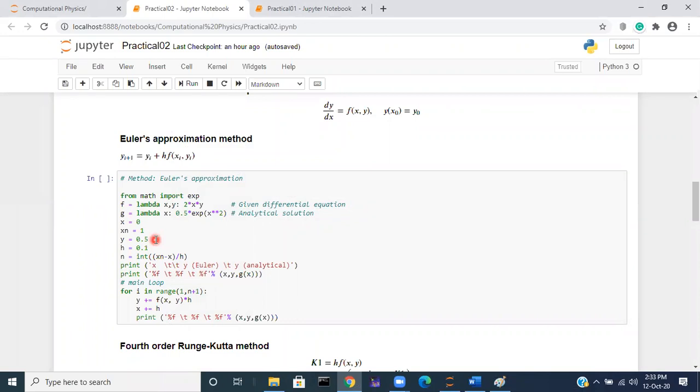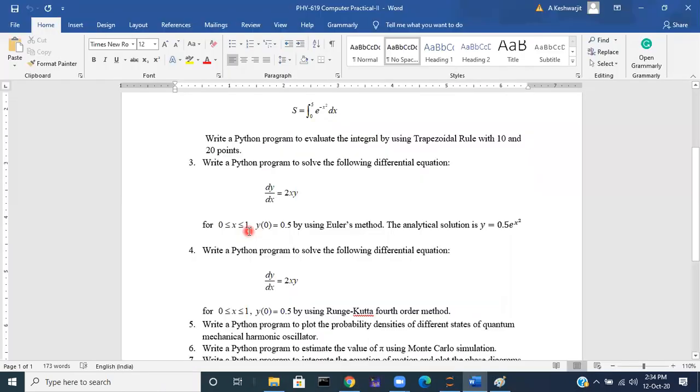Now the step size. The interval is from 0 to 1, so let us divide this into 2 steps, from 0 to 0.5 and 0.5 to 1.